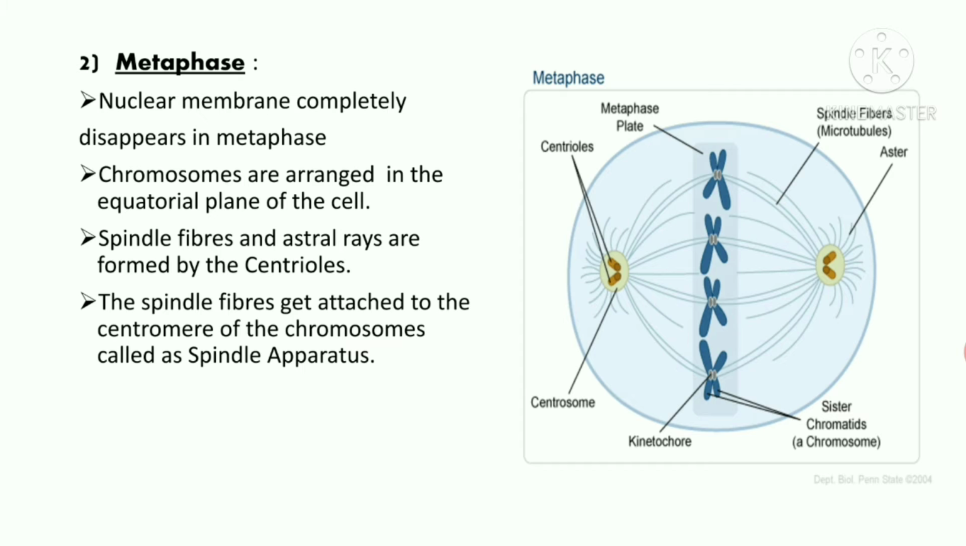Metaphase. Nuclear membrane completely disappears in metaphase. Chromosomes are arranged in the equatorial plane of the cell. Spindle fibers and astral rays are formed by the centrioles. The spindle fibers get attached to the centromere of the chromosomes, called as spindle apparatus.